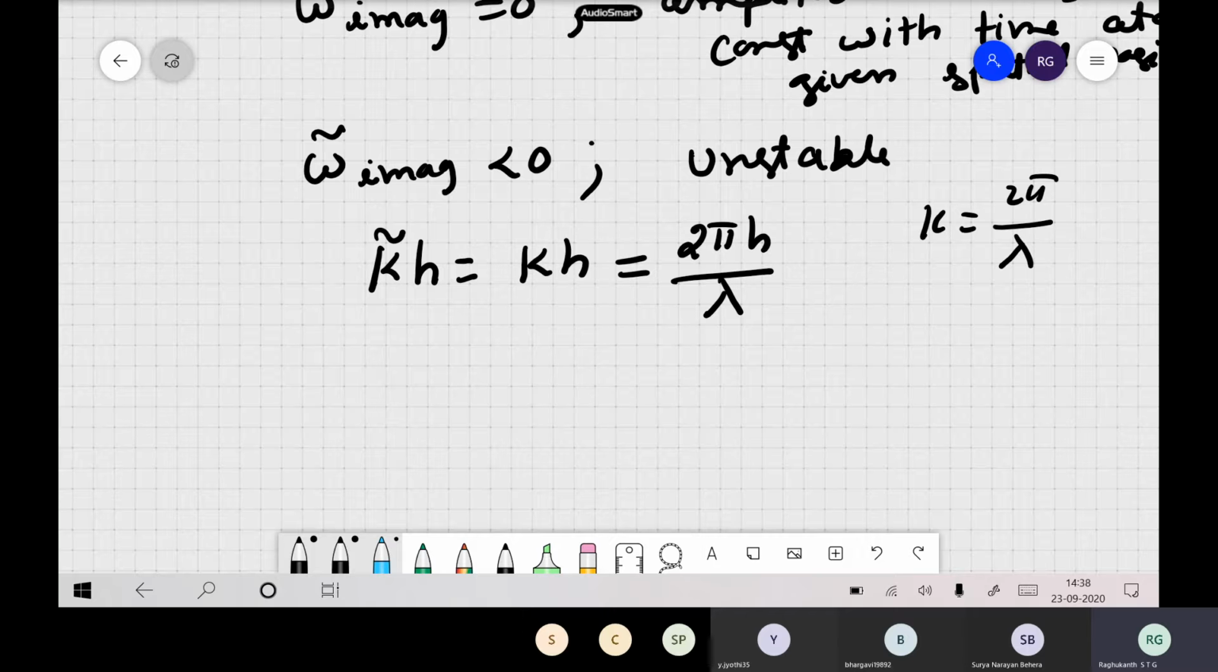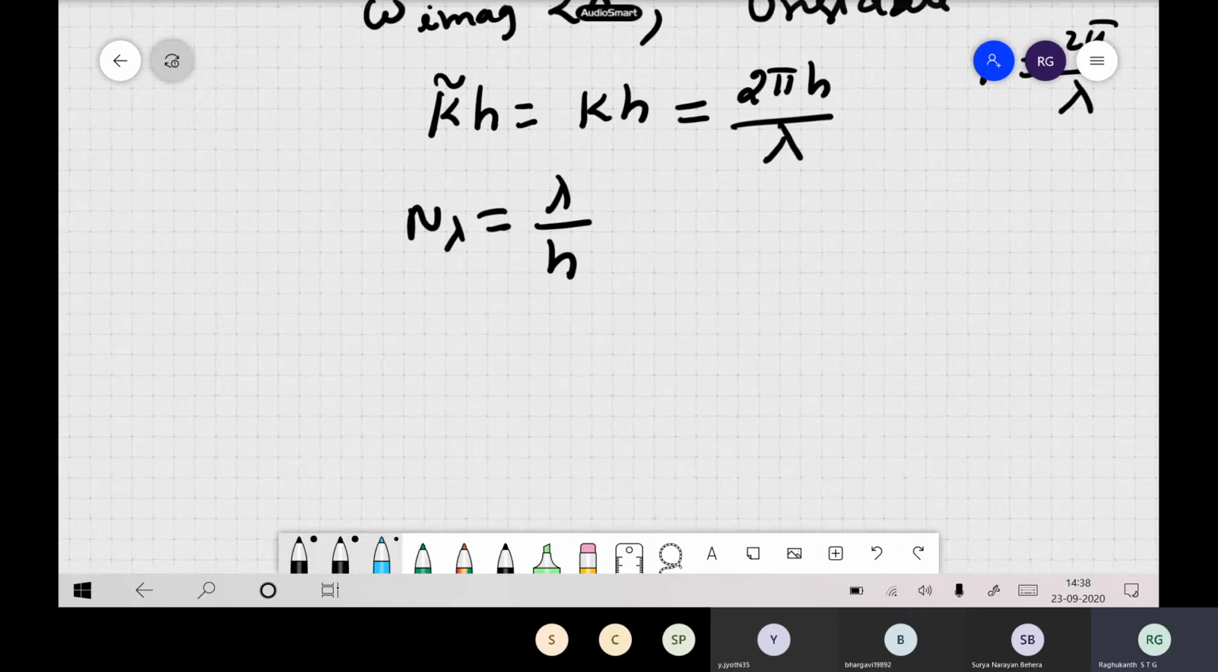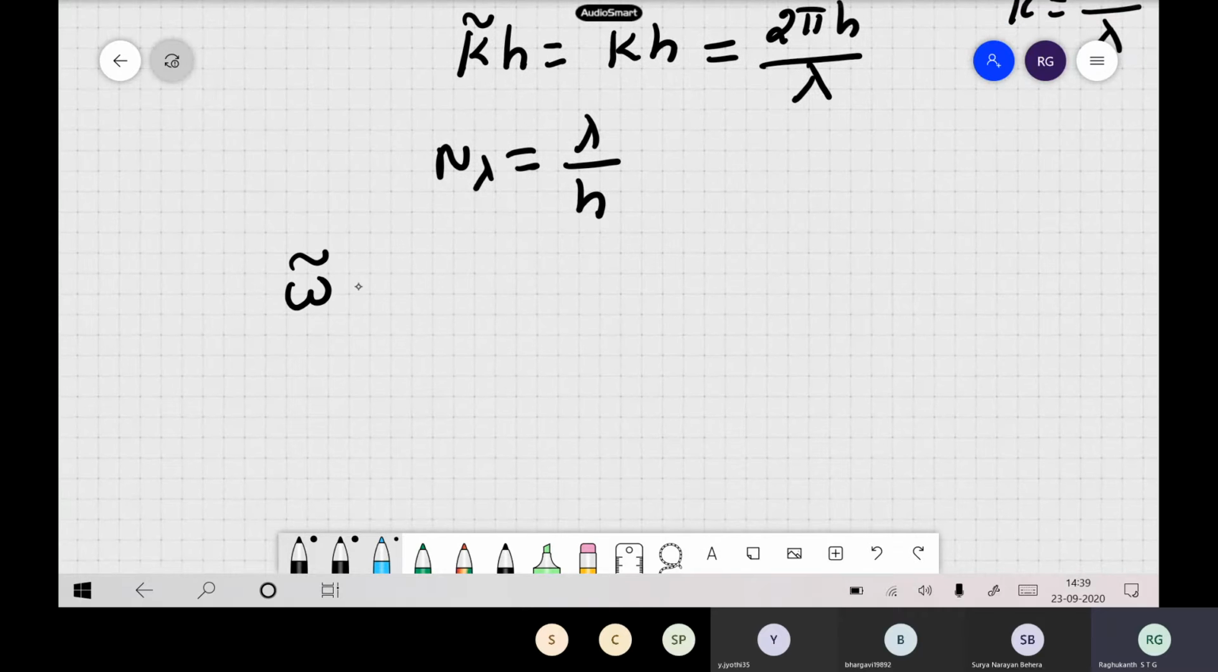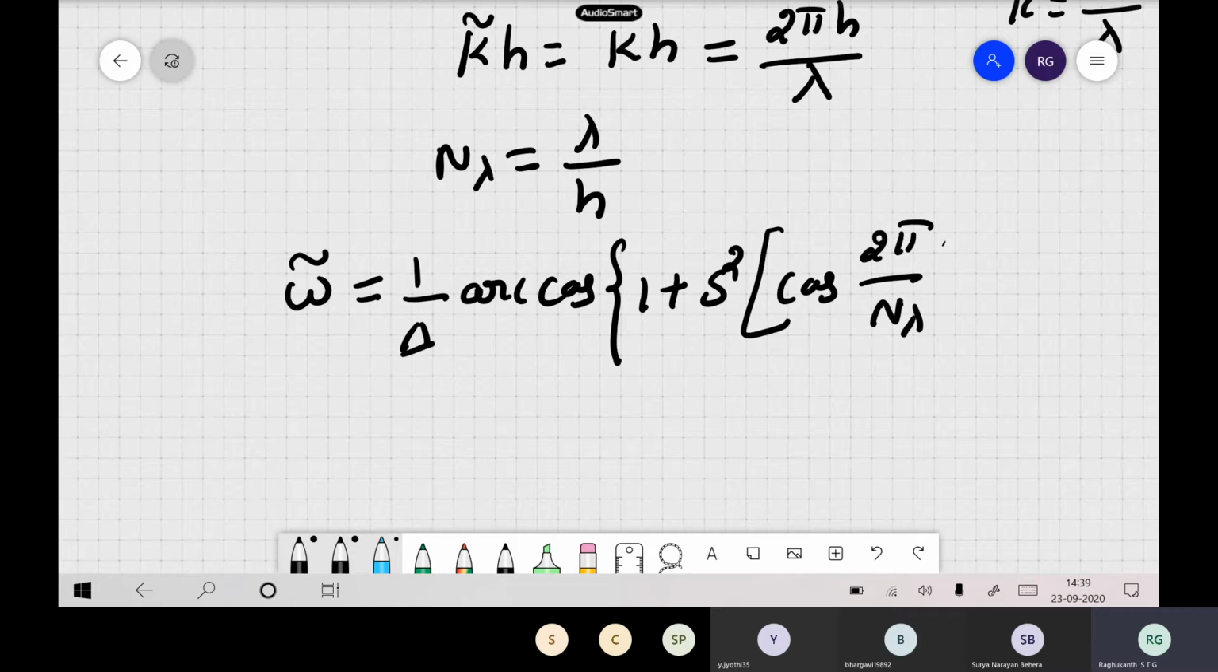If you define a new quantity, n lambda, that is the number of samples per unit wavelength, which is lambda by h, and substitute in our equations, then omega hat in the dispersion equation becomes arc cos of 1 plus s square times cos of 2 pi by n lambda, minus 1. So this is our dispersion equation.